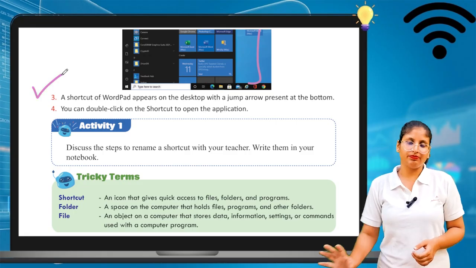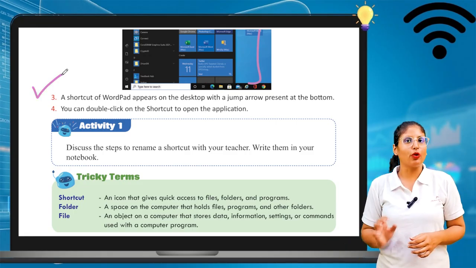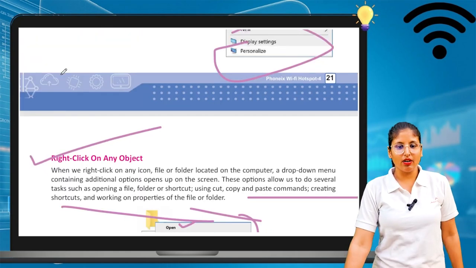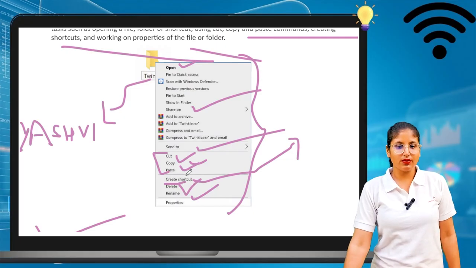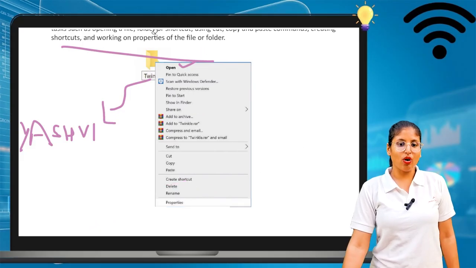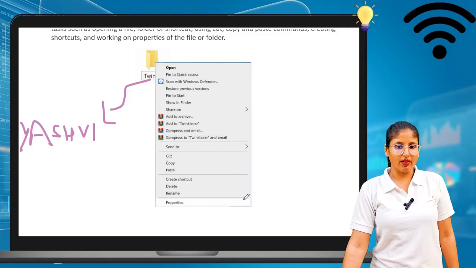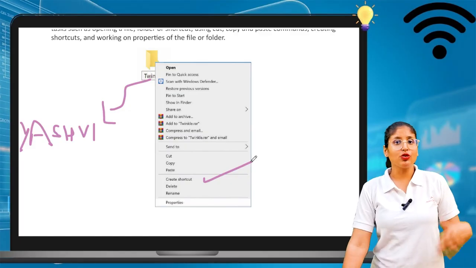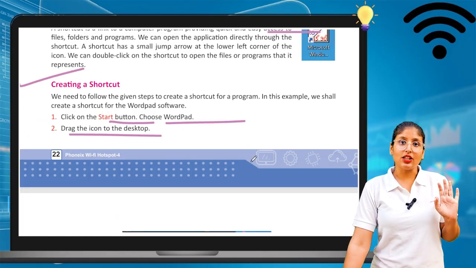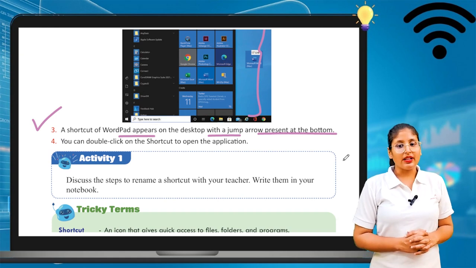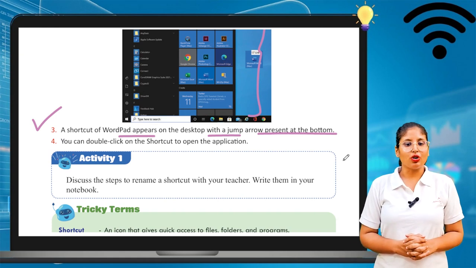Whatever file, folder or program you want, right click on that. Obviously we see here also create a shortcut. If you choose this one, it is easier for you to create. The last fourth option is there, create a shortcut. Here we can see. So if you press this option, that file or that program should be available on your desktop screen in shortcut form. Okay, so we can see a shortcut WordPad on the desktop with a jump arrow present at the bottom. You can double click on the shortcut to open the application.